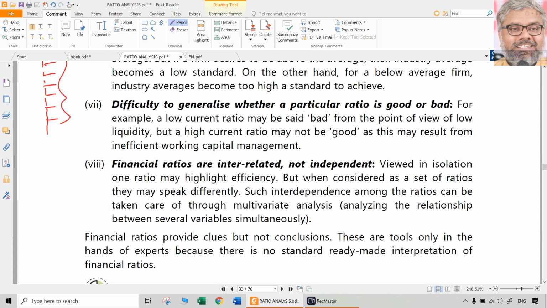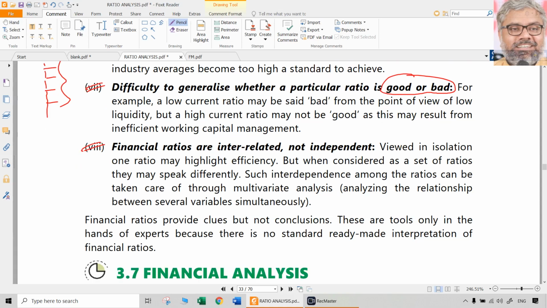Same way, we cannot generalize about a particular ratio, whether it is good or bad. This is always there, and we have seen it so many times. PE ratio itself, we have seen price to book value. Higher ratio is good or lower ratio is good, we don't know. Current ratio, higher is good or lower is good, still we don't know, because a very high current ratio is also not a good thing. That is also bad from another point of view. So whether a ratio being higher or lower is good or bad is always difficult to generalize. That is the biggest limitation, and practically we have seen that also earlier.